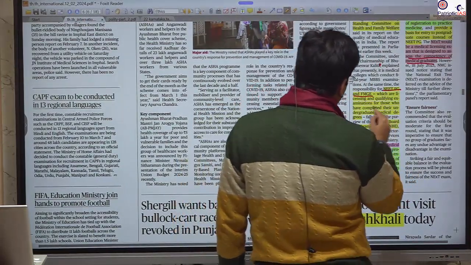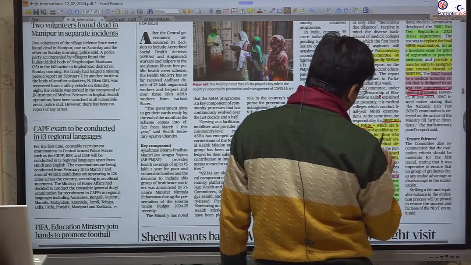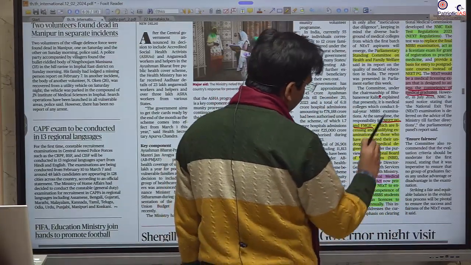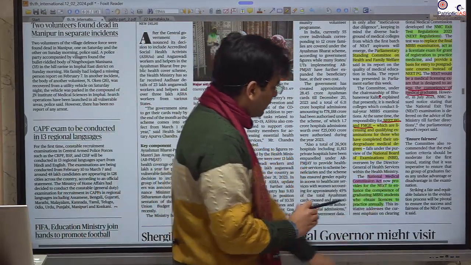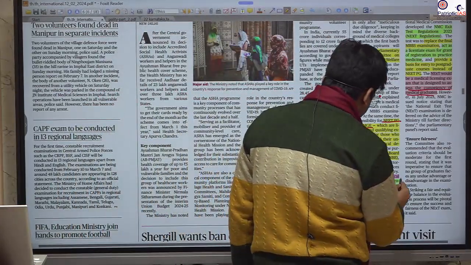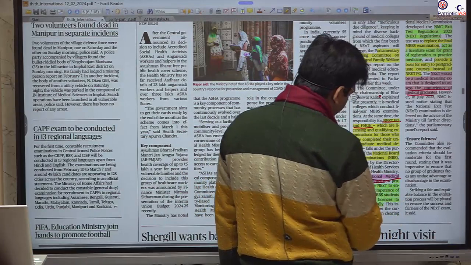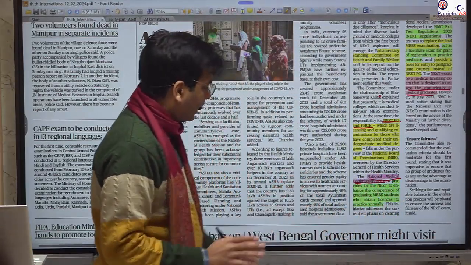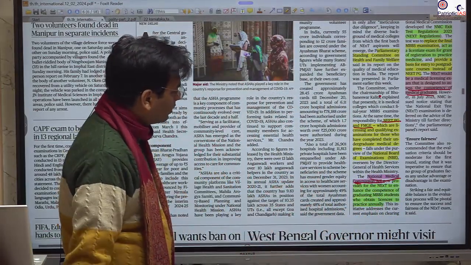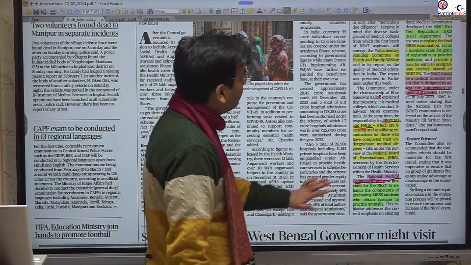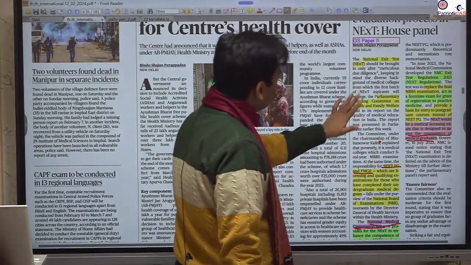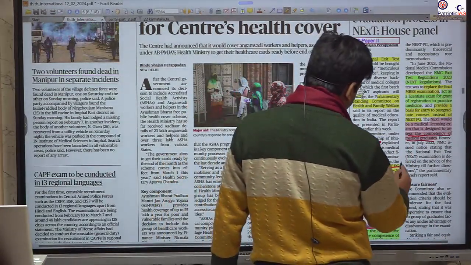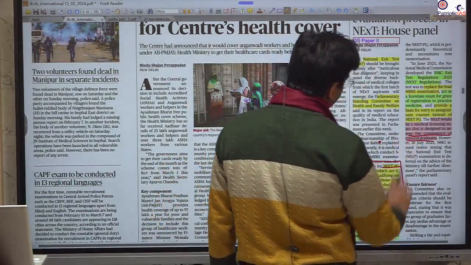Recently a notice was brought that we will bring the NExT, and this NExT will be part of the National Medical Commission Act, and will decide the practicing license for graduates in medical science. Now the notice has been delayed. Maybe in the next session we will continue with the NExT.